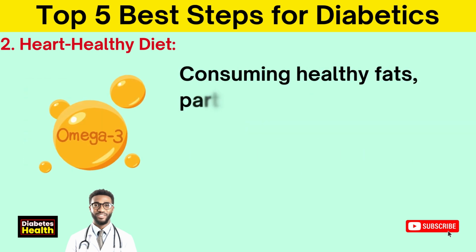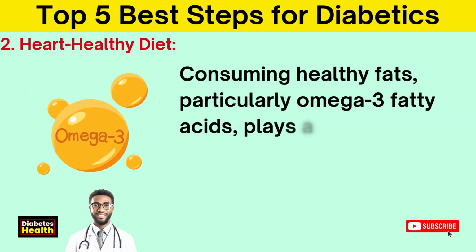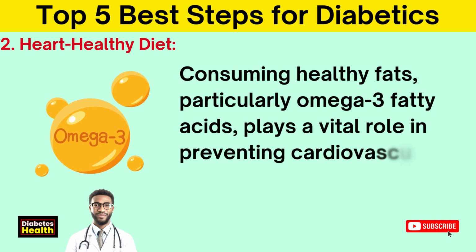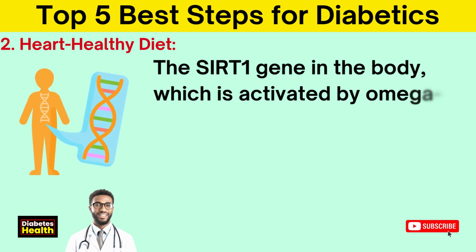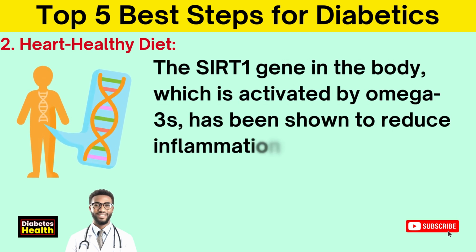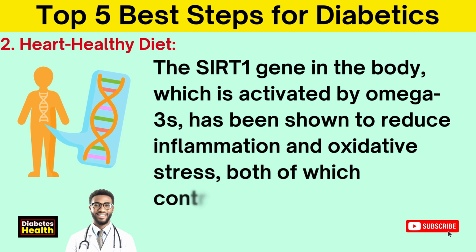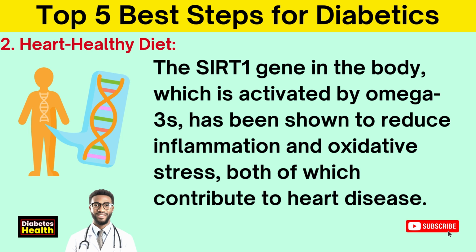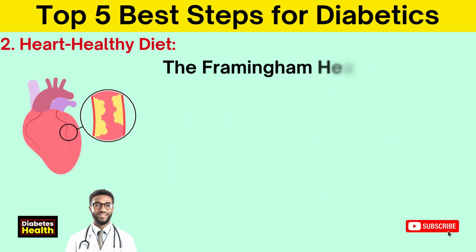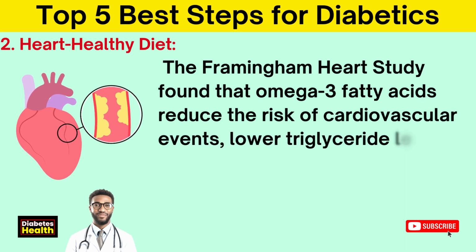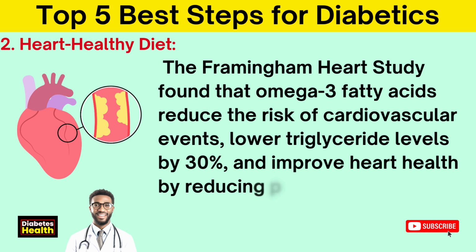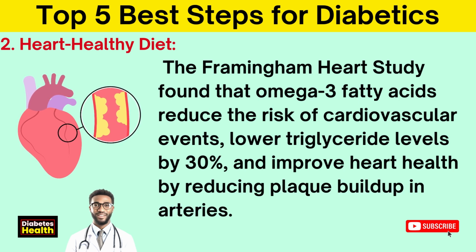Consuming healthy fats, particularly omega-3 fatty acids, plays a vital role in preventing cardiovascular disease. The SIRT1 gene in the body, which is activated by omega-3s, has been shown to reduce inflammation and oxidative stress, both of which contribute to heart disease. The Framingham Heart Study found that omega-3 fatty acids reduce the risk of cardiovascular events, lower triglyceride levels by 30%, and improve heart health by reducing plaque buildup in arteries.